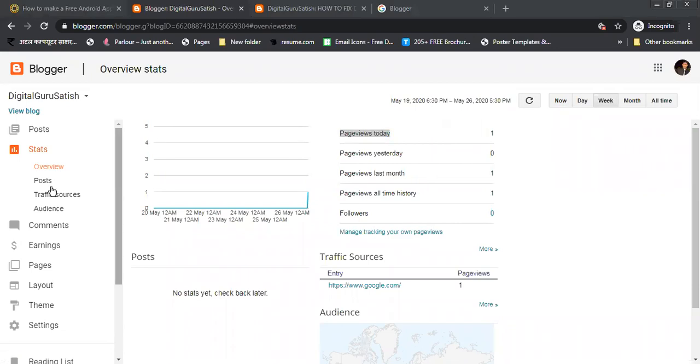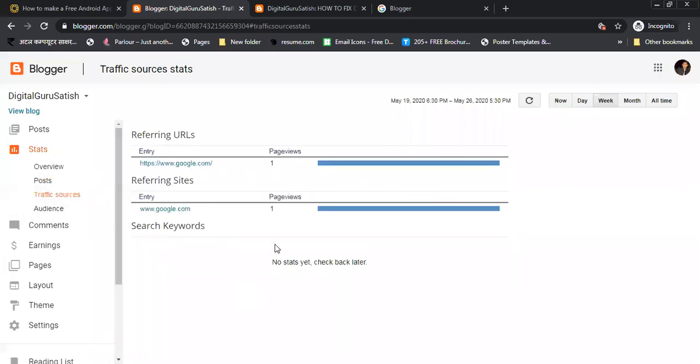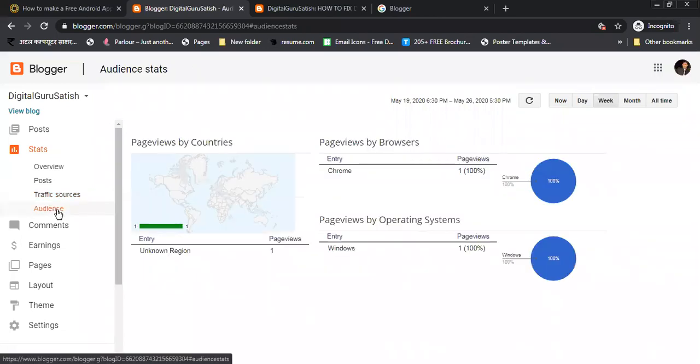Okay. And Posts. Click on Posts. Here you can see no stats yet, check back later. Traffic resources: here you can see all the traffic resources, from which website, from which URL, from which search engine, from which country, from which platform, Facebook, Instagram, you are getting your traffic. And Audience: you can also see your audience from different countries. From which country you are getting how many audience, you can also see here from a selected country.